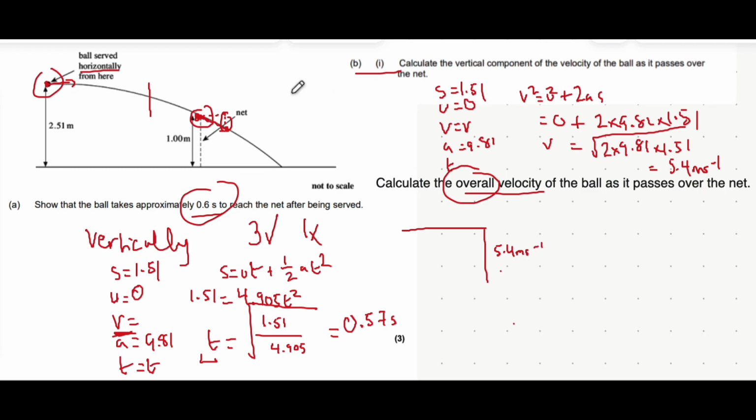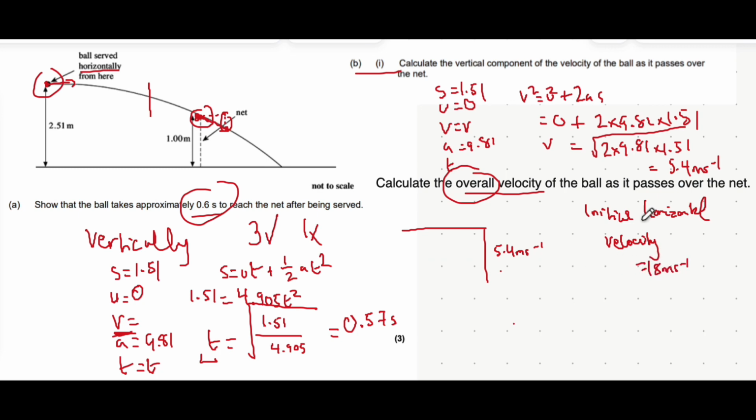And, oh, I just realized there's a bit of information above that mentioned that the initial horizontal velocity that it was sprung with was 18 meters per second. So I'm just going to make a little note of that here. Initial horizontal velocity equals 18 meters per second. Now, why is that important?